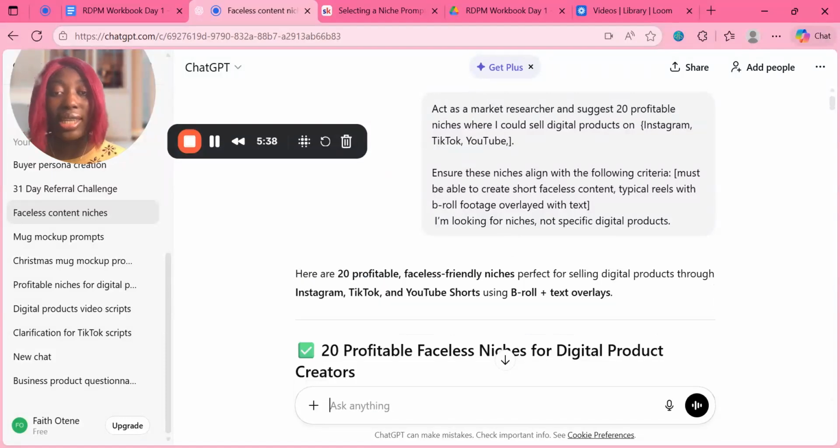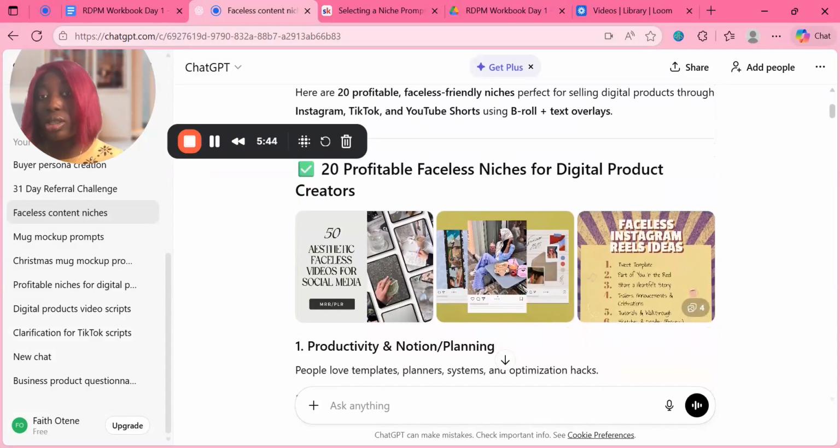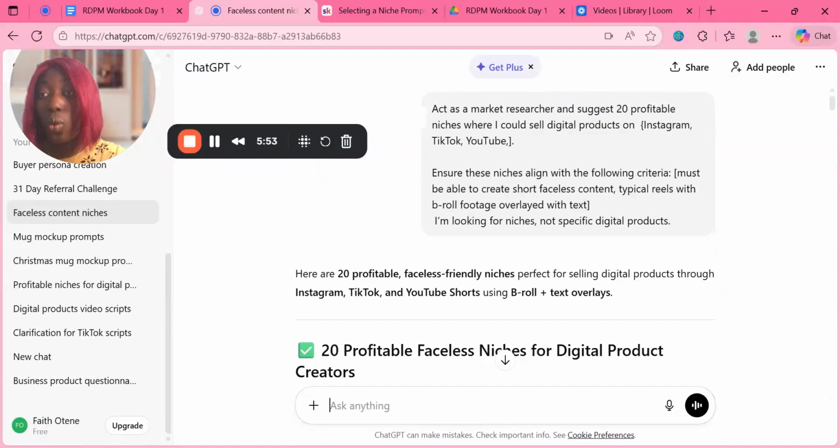So once you hit send, this is what it's going to give you. It's giving us the 20 profitable niches, 20 for faceless, for digital product creator. So if you're not into digital products whatsoever, that's fine. You can go based on your own niche as well. If you're a gardener, a plumber, a technician, an electrician, whatever niche you're into, you can write that as well.